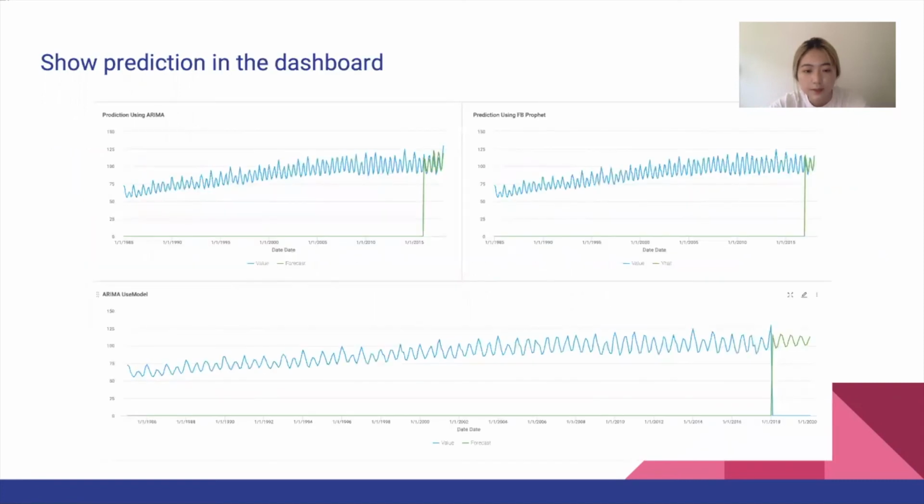Here is the result in Incorta. The blue line shows the original data, and the green line shows the predicted electric production.